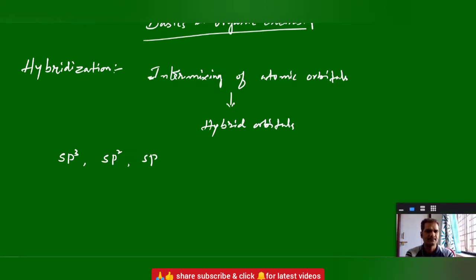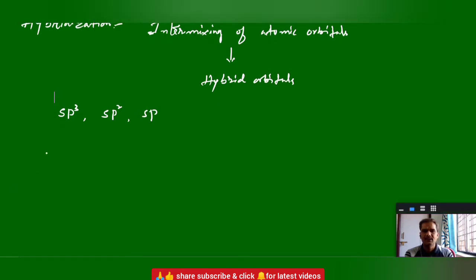They intermix. If you see the carbon electronic configuration, we discussed already in the last class, 1s2, 2s2, 2p2. Here only the valence shell orbitals can undergo hybridization.